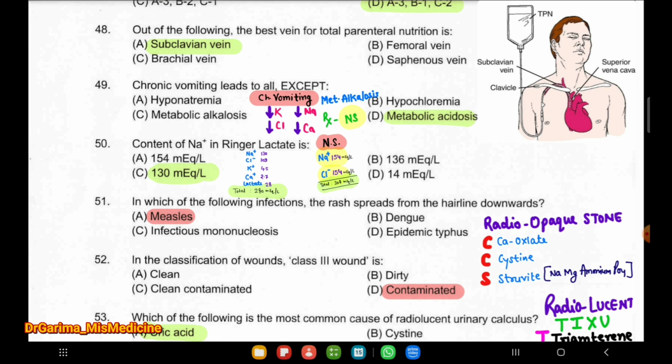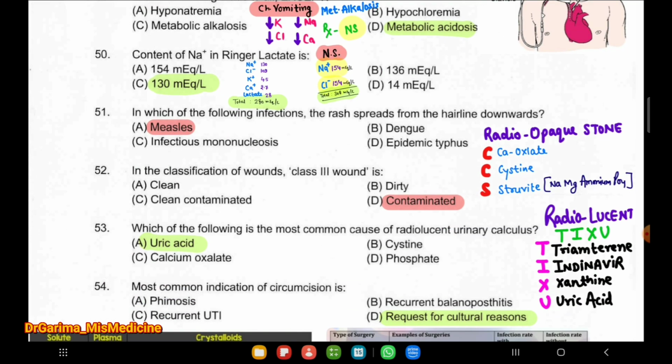Next question: the content of sodium in Ringer lactate is 130 milliequivalent. In NS we have sodium and chloride: sodium is 140 milliequivalent per liter and chloride 154 milliequivalent, total 308 milliequivalent. But in Ringer lactate, sodium is 130 milliequivalent per liter, chloride 109, potassium 4.5, calcium 2.7, and lactate 28.